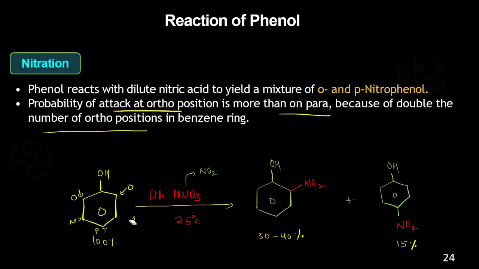So that's why the probability to attack the ortho position is more than para. Para has only probability one. Ortho has probability two. So it is more, double the number of ortho positions. That's why ortho will form in more concentration compared to the para position. Understood this? So why is ortho more compared to para? Whenever you see a choice between ortho and para, the major will always be ortho because of the availability of two positions, whereas para has availability of only one position.